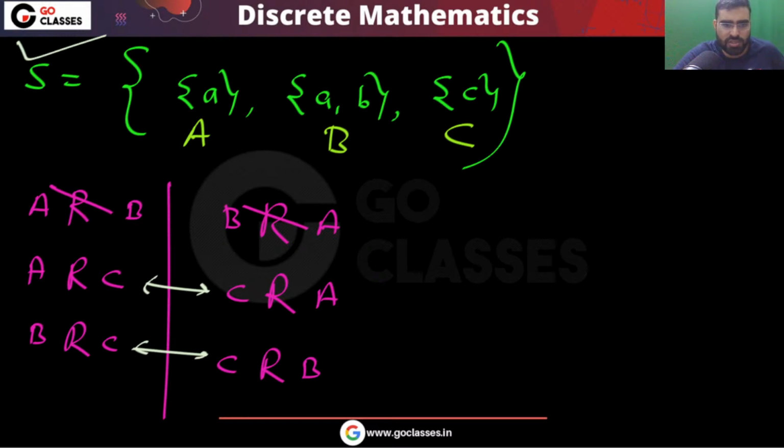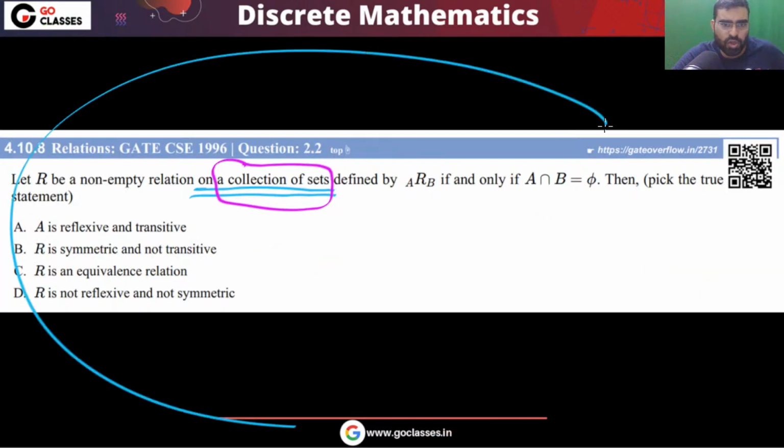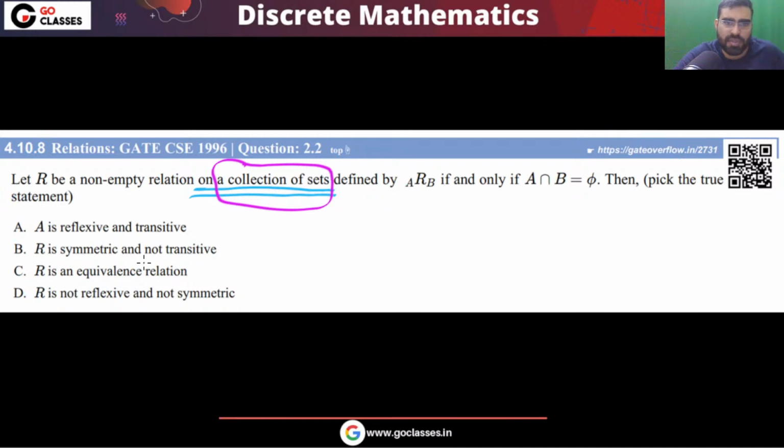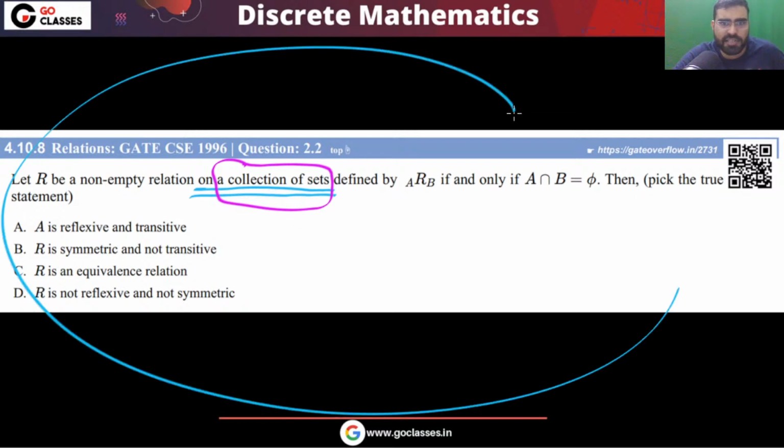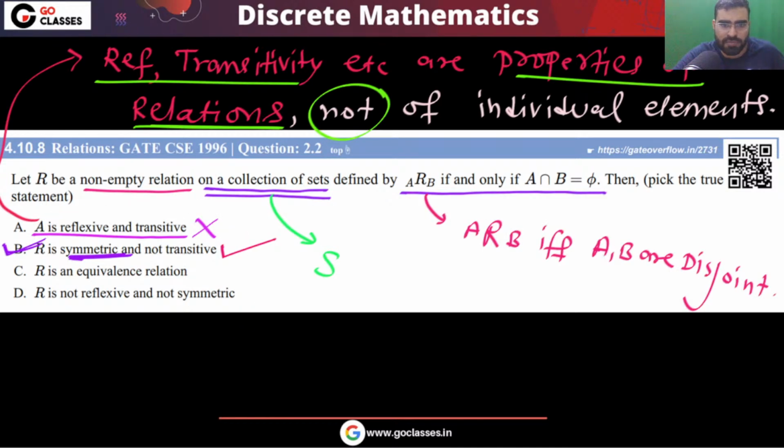Now let's move on to the next question. In this question, actually this could have become a nice question, let me tell you. At this point of time, this is not a good question, because you can get the answer. Of course, the best suitable answer is option B. That is the best possible choice. But what I'm saying is that this can be created into a good question, if they say that for all collection of sets, whatever collection of sets you take, then what will happen. So this can be converted into a very good question. But at this point of time, the best choice of the answer is option B. Okay, let's move on.